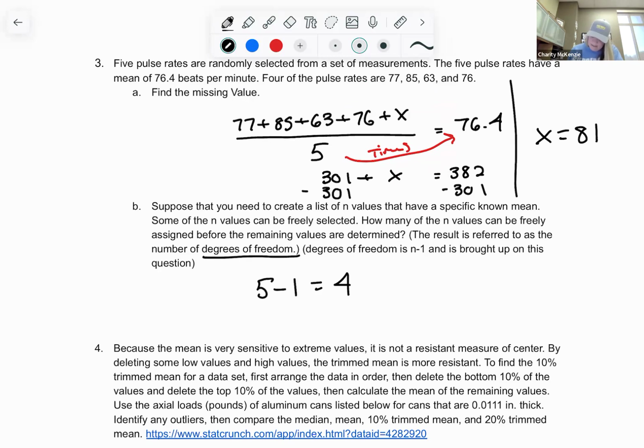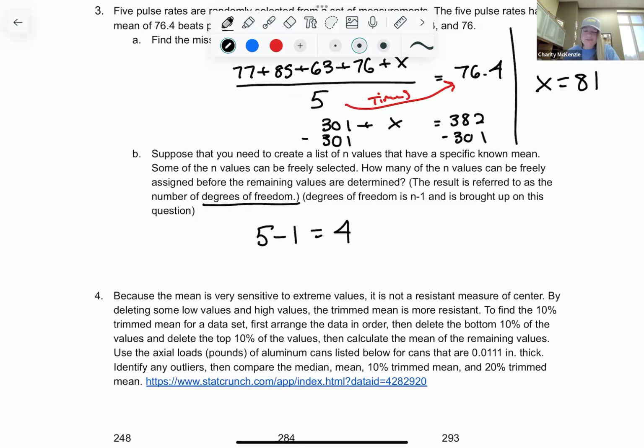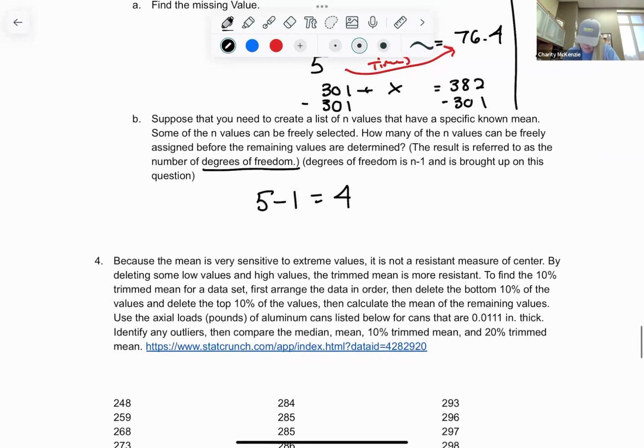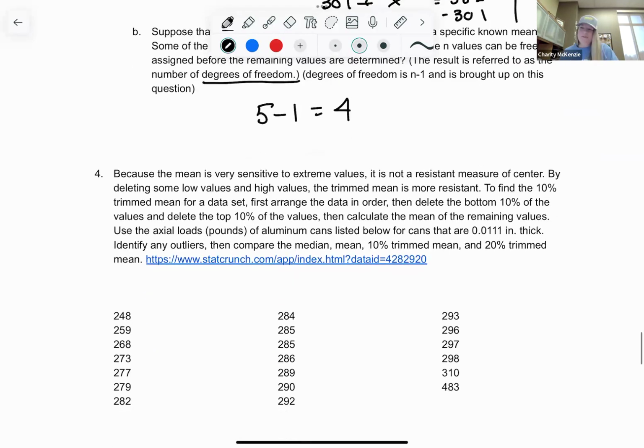And you're going to see degrees of freedom. So anytime you hear degrees of freedom, think n minus 1. Okay. I couldn't remember why I added that on there, but I got a lot of questions about that. We don't really cover it for another couple sections, but sometimes the author throws in some things in some of those questions.